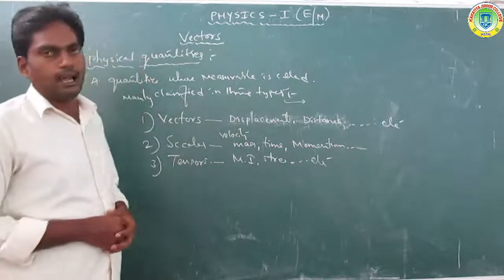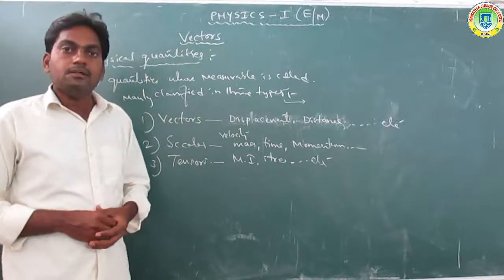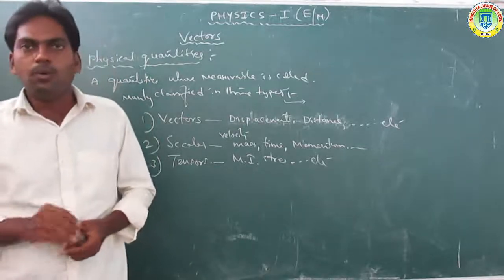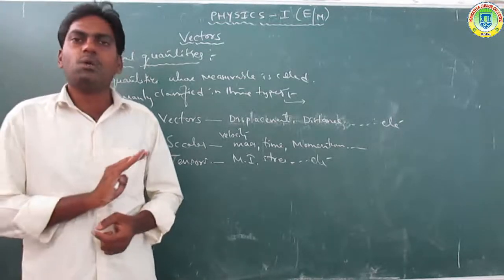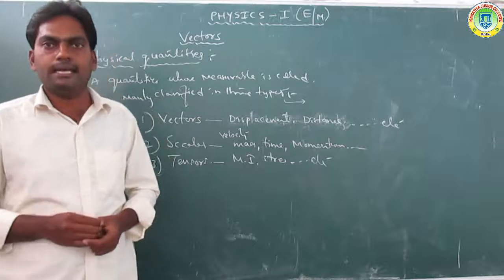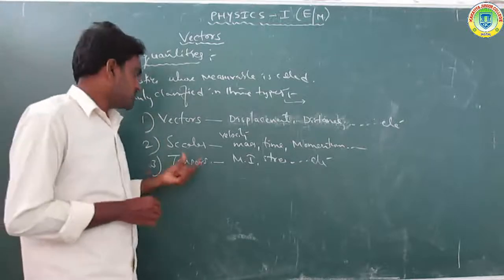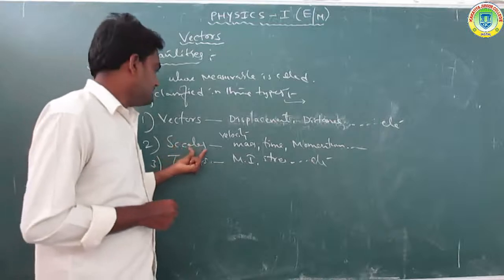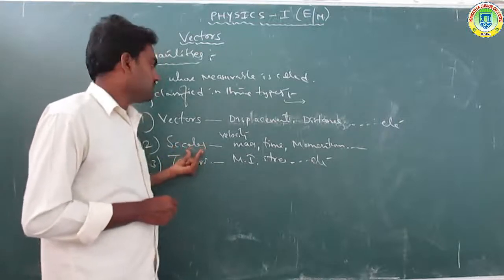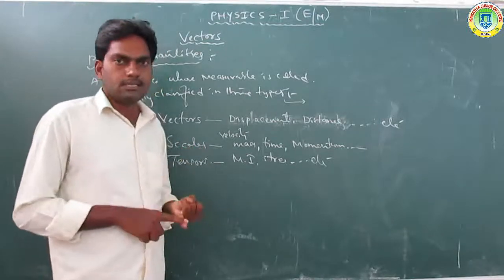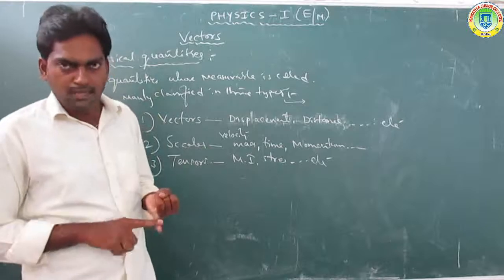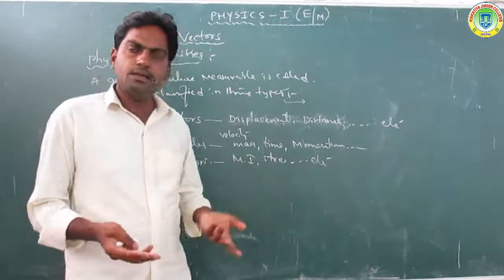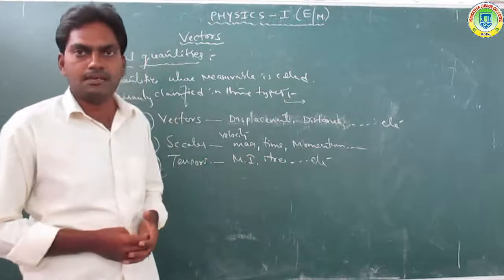And what is a scalar? A scalar quantity has only magnitude but no direction. Those quantities are called scalars. For example, mass is a scalar, time is a scalar, and there are a number of other examples.